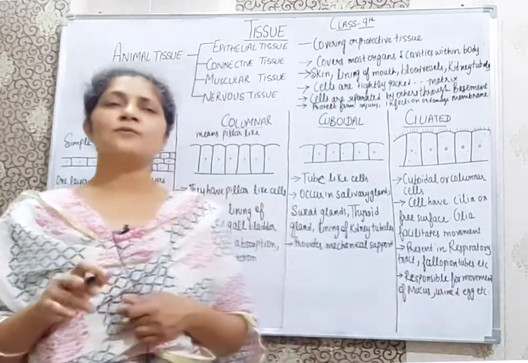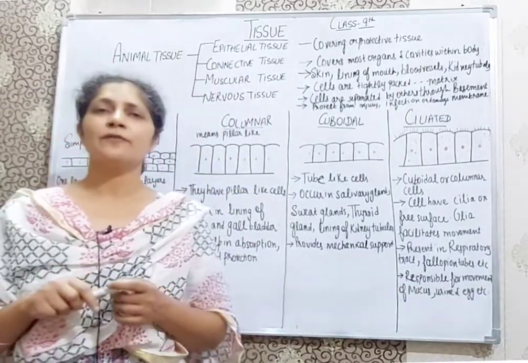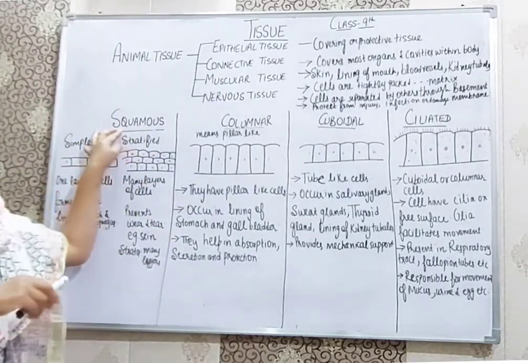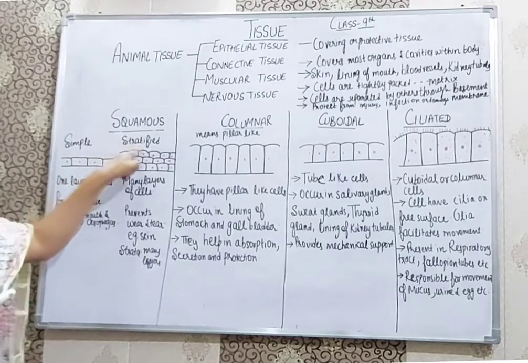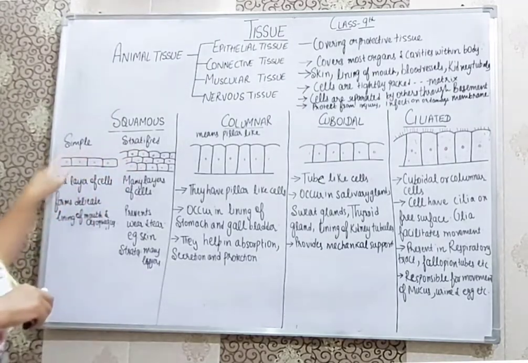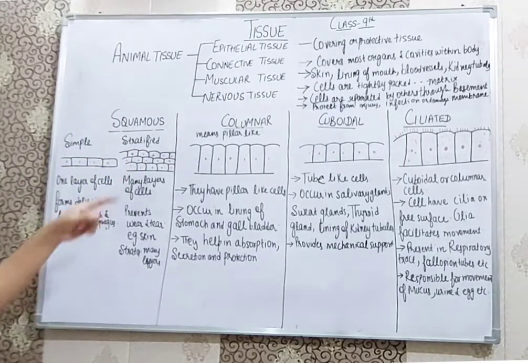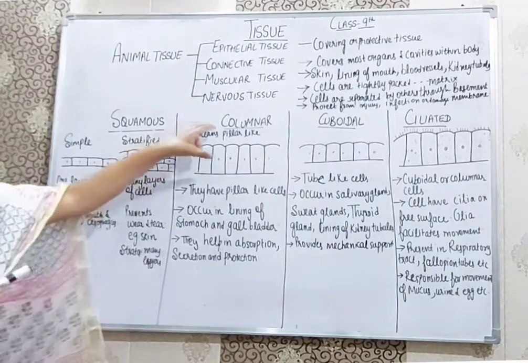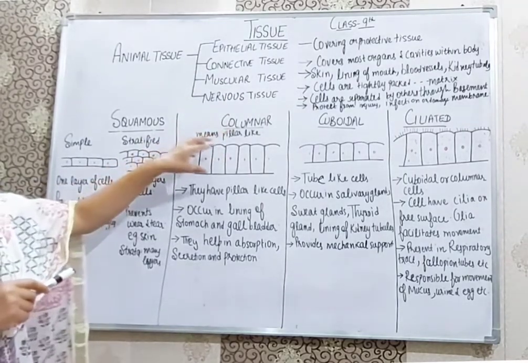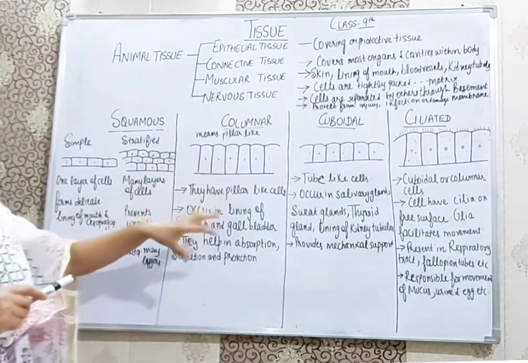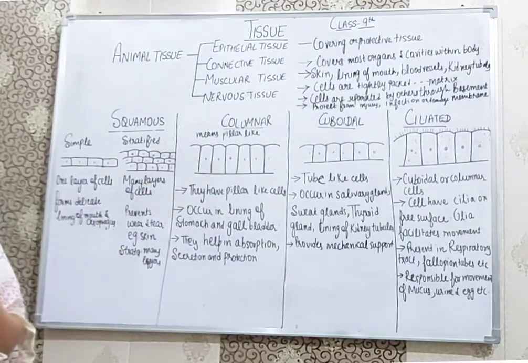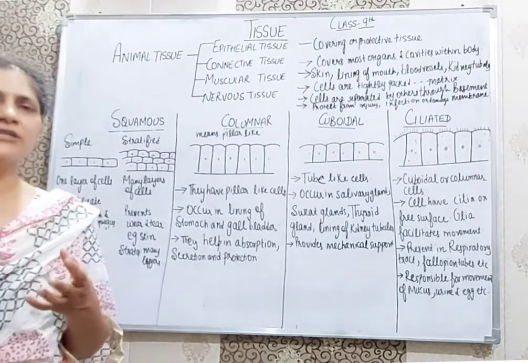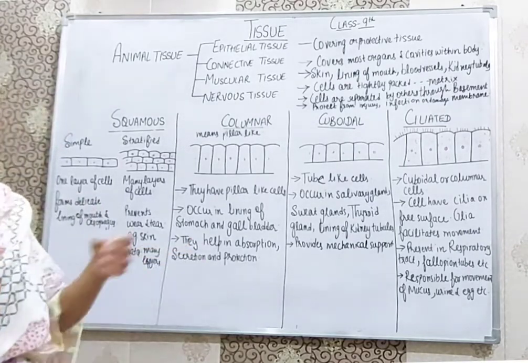So students, these were the four types of epithelial tissue: squamous, which is further divided into simple, with one layer of cells, and stratified, with many layers of cells. Columnar epithelial tissues have pillar-like cells and occur in the lining of the stomach and gallbladder, responsible for secretion, absorption and protection.